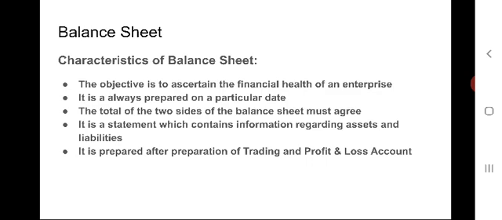Since it is a statement, they can prepare it according to their interest. In whichever way they are interested, in that way they can prepare.